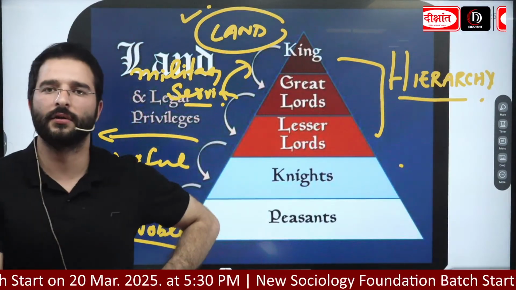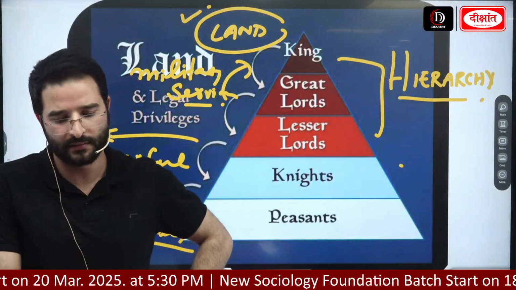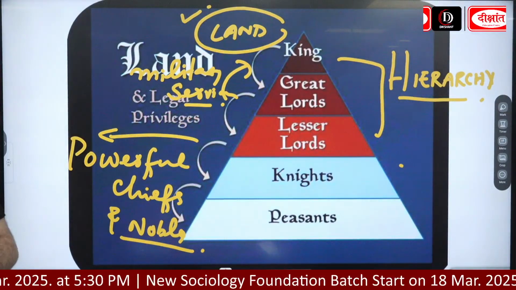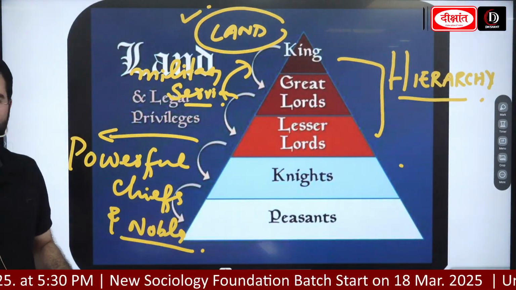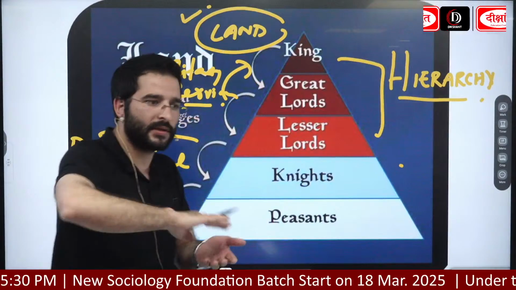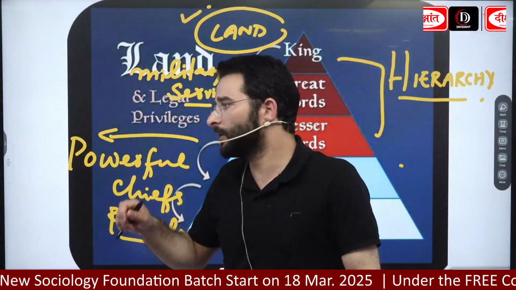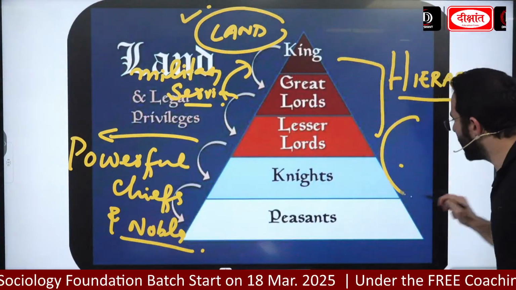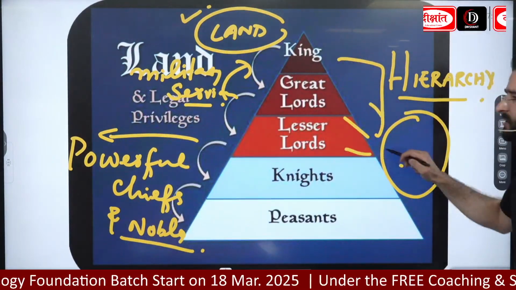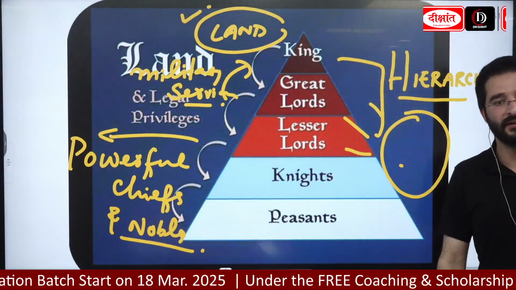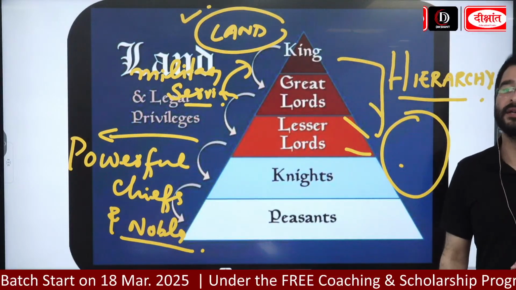Feudalism gave rise to the powerful chiefs and nobles. Everyone has an idea of decentralization of power. Decentralization of power means you will be distributing powers with the lower levels of the authority. For example, if the country is very big, at local levels we are seeing panchayats and all that. Now if they also have power, that means power has been decentralized.